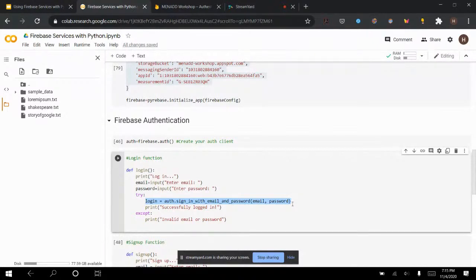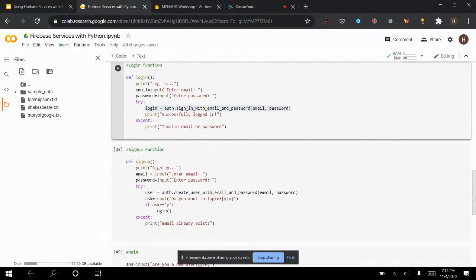There is nothing else. So it is one line of code that will enable you to sign in with email and password. And now I will highlight exactly how easy it is in a moment. So in another case, we have the sign up function. And don't think I'm going too fast because I will be recovering these again as I run the code and we go through it again.